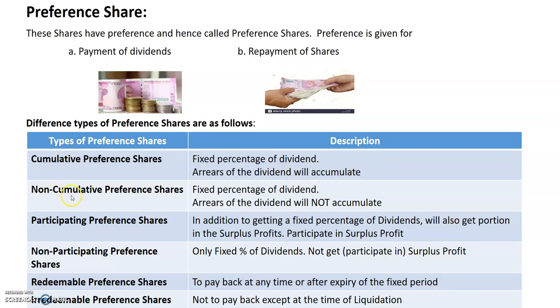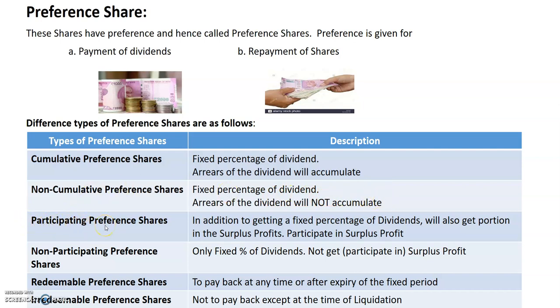Opposite to this is non-cumulative preference shares. That is, there will be a fixed percentage of dividend, but if in a year no dividend is declared for that year, the dividend is not given in the subsequent years. That means dividends will not accumulate.